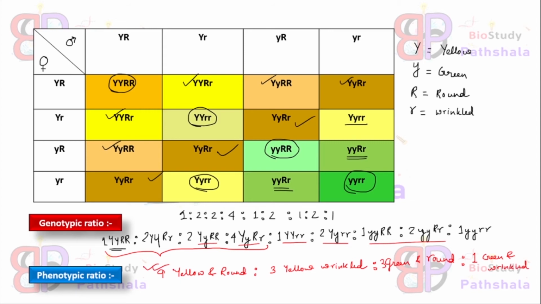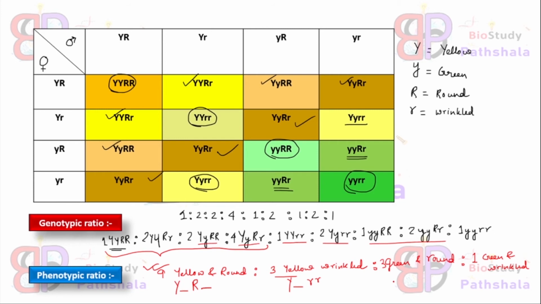So for this particular phenotype, the genotype will be capital Y dash capital R dash. That means the presence of one capital allele of Y gene and one dominant allele of R gene shows yellow and round pods. For this particular phenotype, the genotype will be capital Y dash small r. That means recessive homozygous condition of R allele and the heterozygous condition as well as the homozygous condition of capital Y gives rise to this particular phenotype.